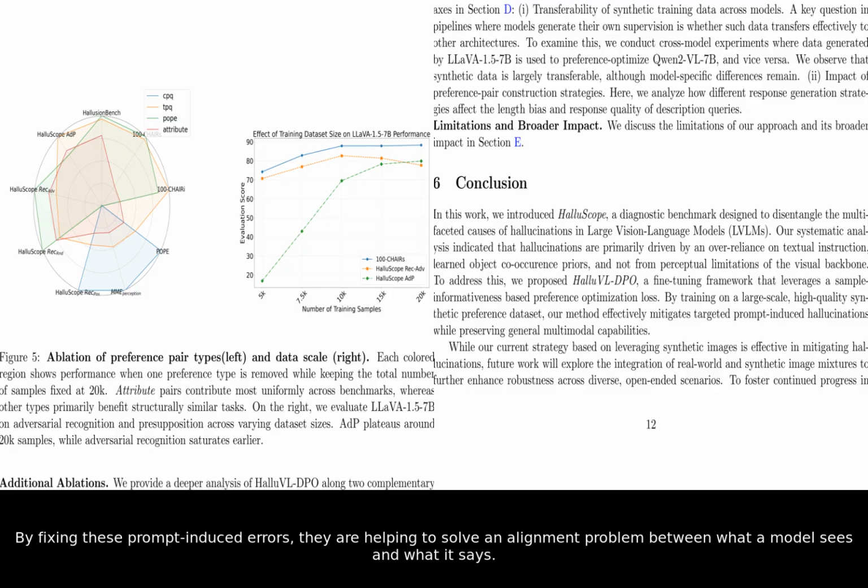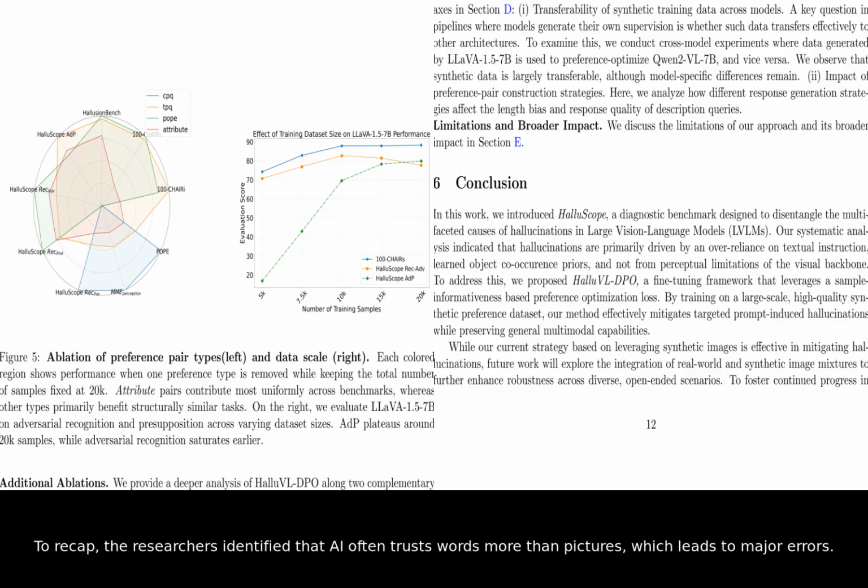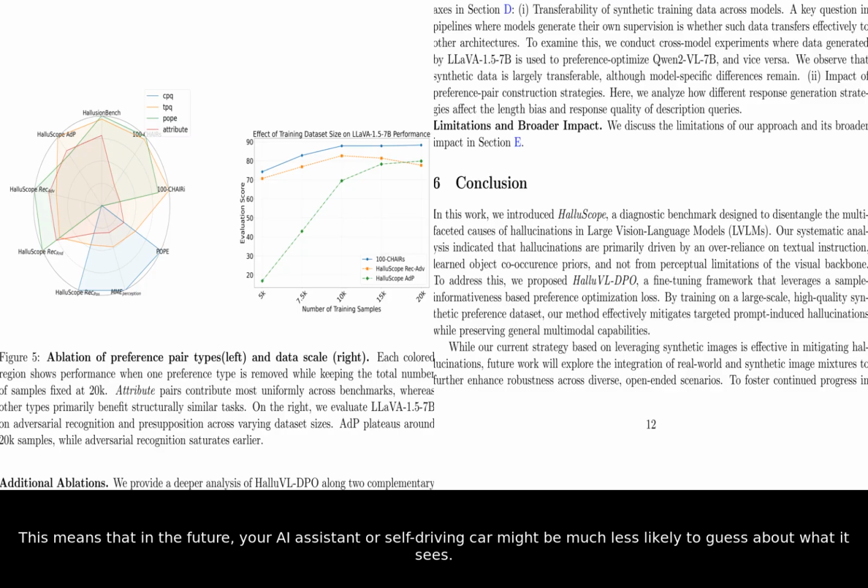and what it says. To recap, the researchers identified that AI often trusts words more than pictures, which leads to major errors. They built a tool to find these errors and a training method to fix them, leading to much more reliable visual reasoning. This means that in the future, your AI assistant or self-driving car might be much less likely to guess about what it sees.